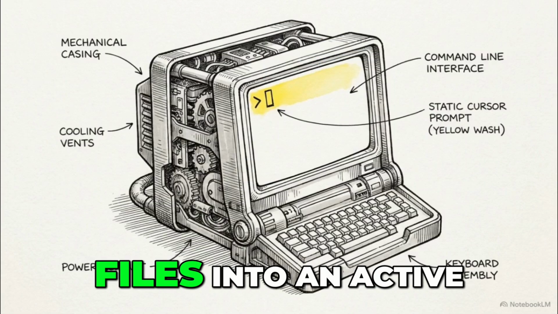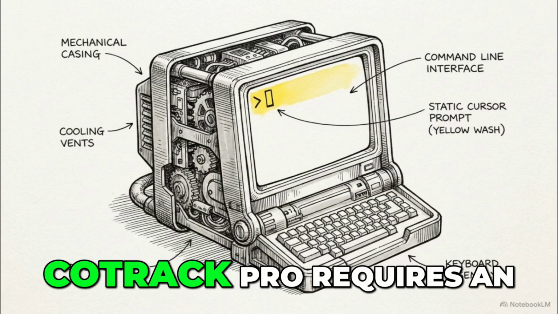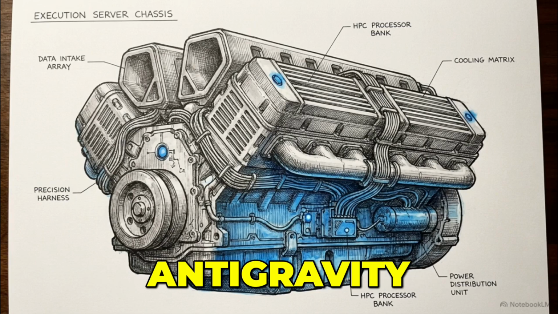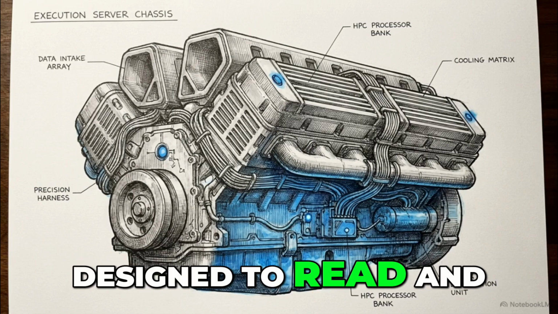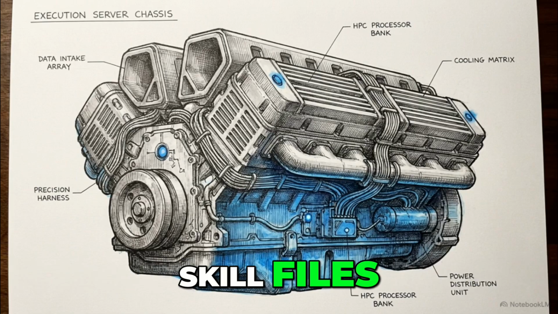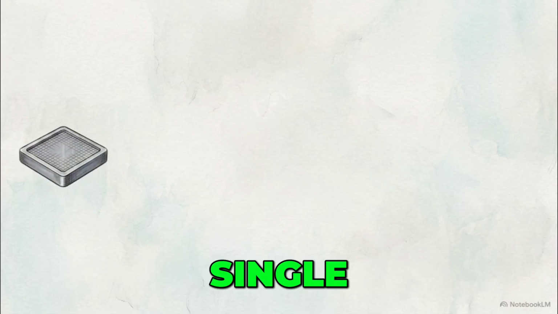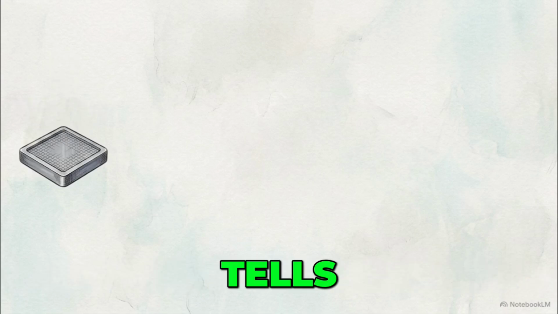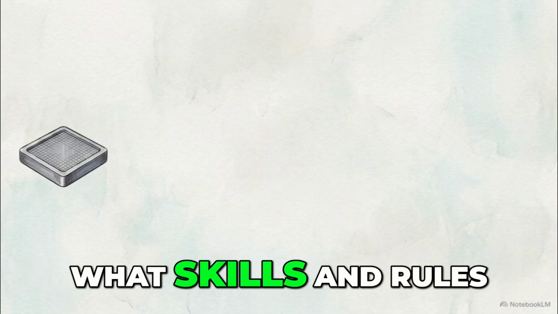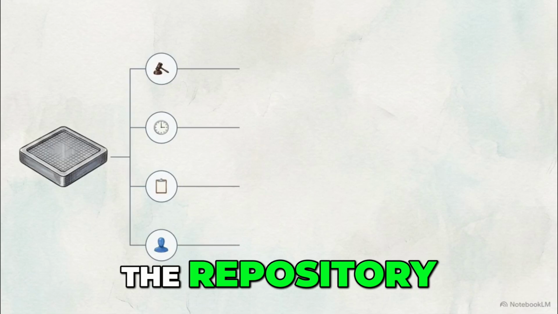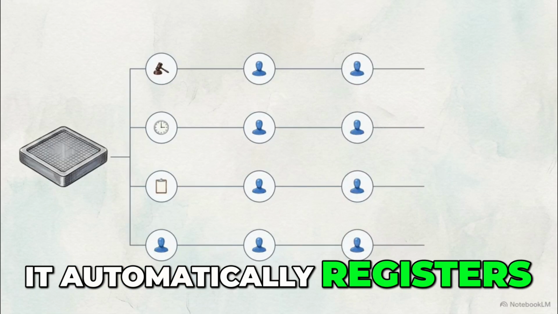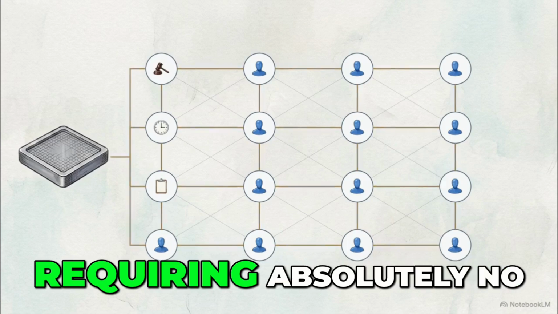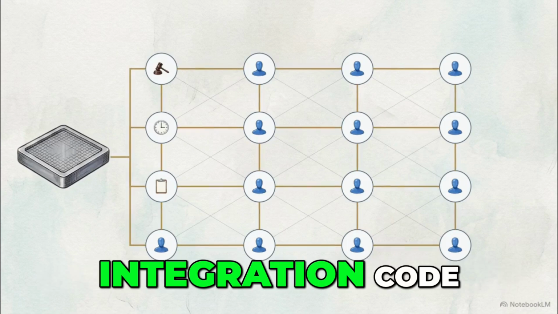To turn those static files into an active system, CoTrackPro requires an execution layer. That layer is Google Antigravity, an agent orchestration runtime designed to read and execute Claude-compatible skill files. Antigravity targets a single inventory file called manifest.yaml. This machine-readable map tells the orchestration engine exactly what skills and rules to load directly from the repository. It automatically registers and links each predefined skill through standard front matter conventions, requiring absolutely no custom integration code.